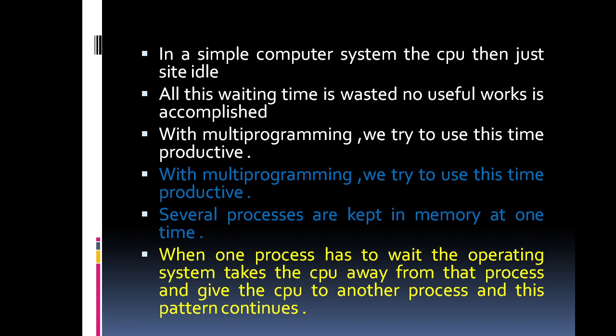So all this waiting time is wasted, and no useful work is accomplished. Whenever waiting occurs, the wastage of time is large, and important tasks cannot be completed.